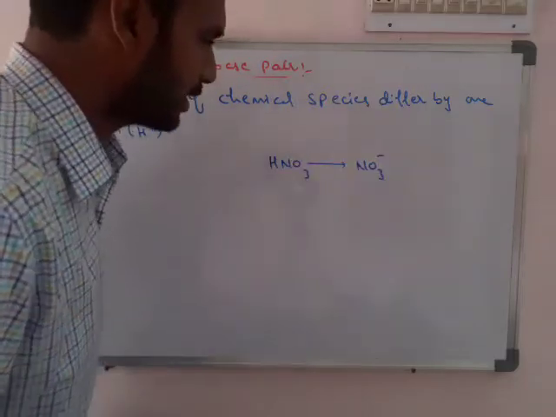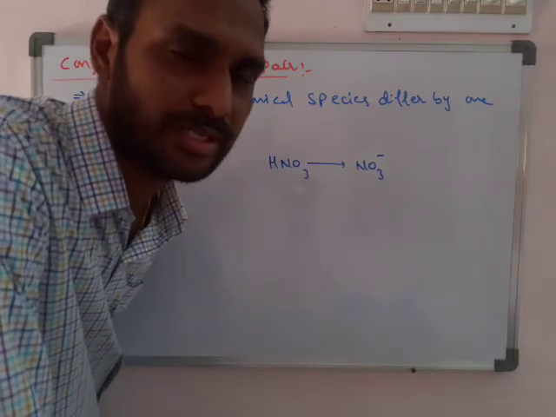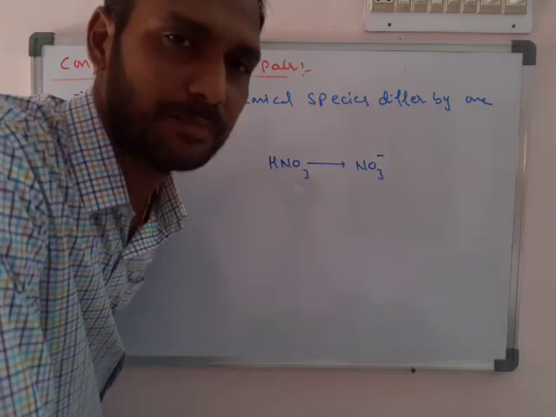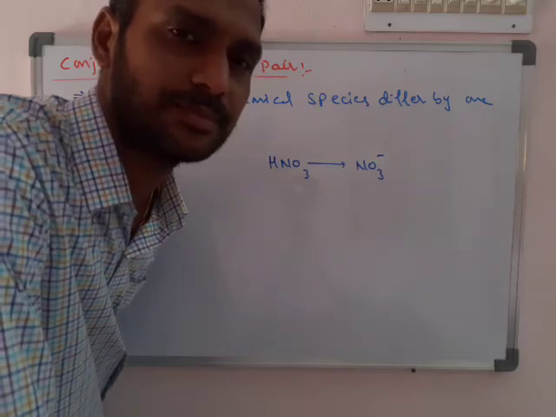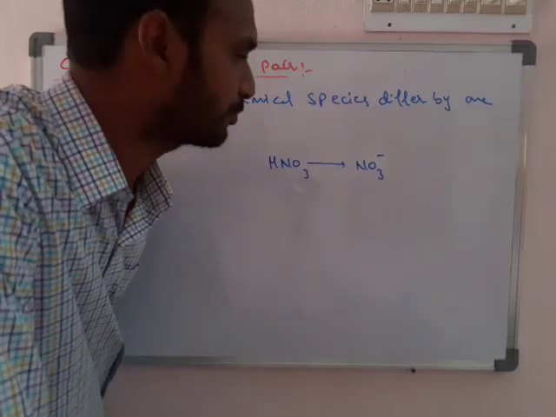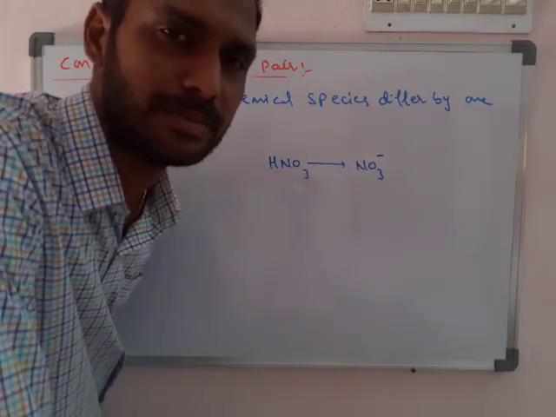What is the difference between HNO3 and NO3-, the nitrate ion? Just 1 H+ ion. If HNO3 loses 1 H+, it becomes NO3-. If NO3- gains 1 H+, it becomes HNO3. The difference is 1 H+, so it is a conjugate acid base pair.